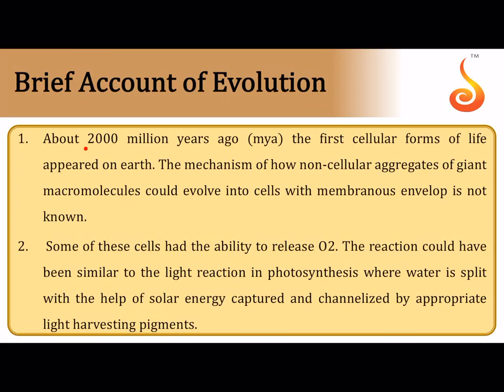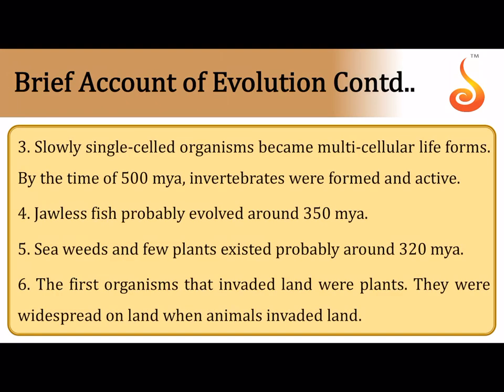A brief account of evolution. As early as 2000 million years ago, the first cellular forms arose, and then some of these cells developed a mechanism called photosynthesis. They had the ability to fix solar energy, to split water, and to release oxygen. That was a revolution in the life on earth, and this was called the oxygen revolution, thanks to them being able to release oxygen.